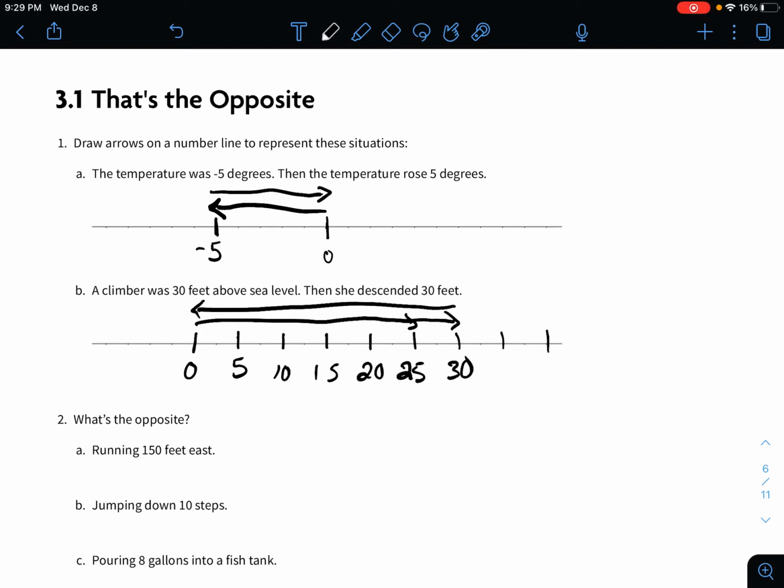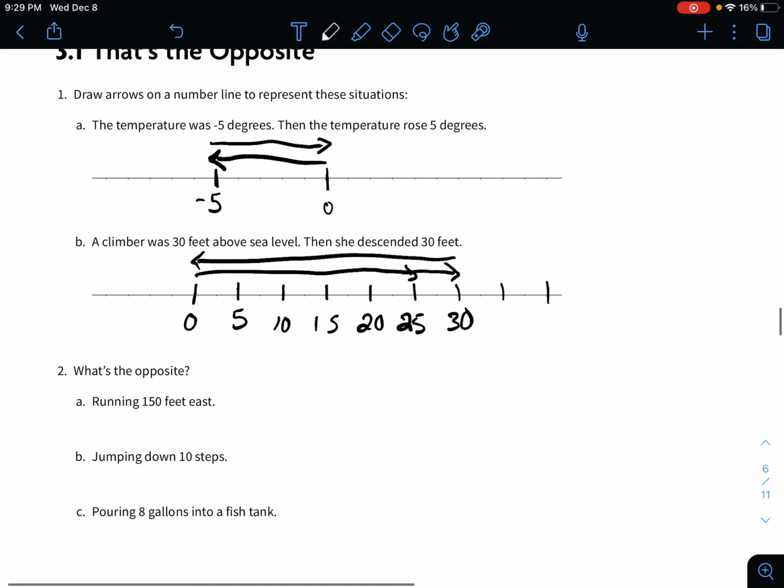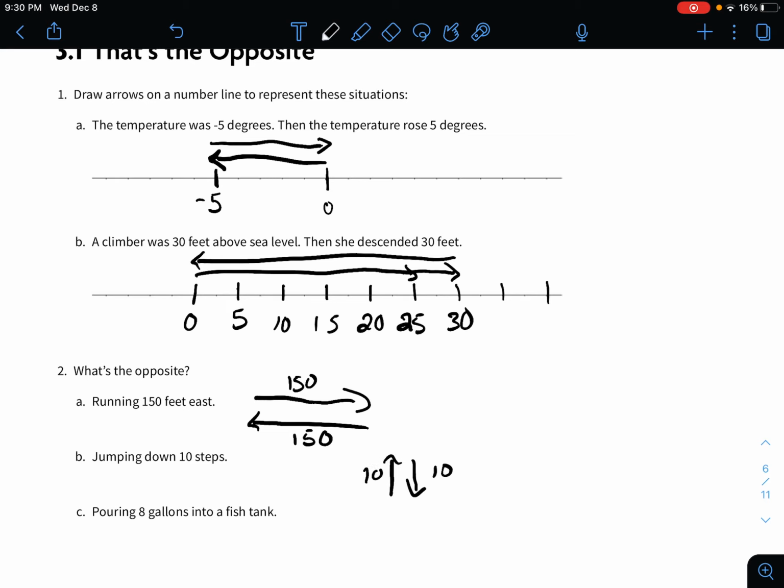So what is the opposite? So part 2. So if you run 150 feet east, so east would be that way. The opposite would be running 150 feet west. Okay, jumping down 10 flights of stairs. So the opposite of that would be jumping up 10 flights of stairs. Okay, so these distances are the same, and it brings you right back to where you were if you did the opposite.